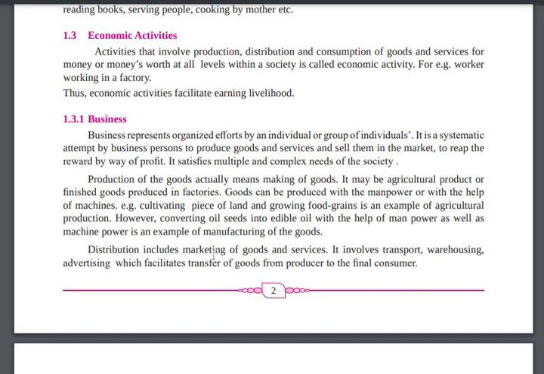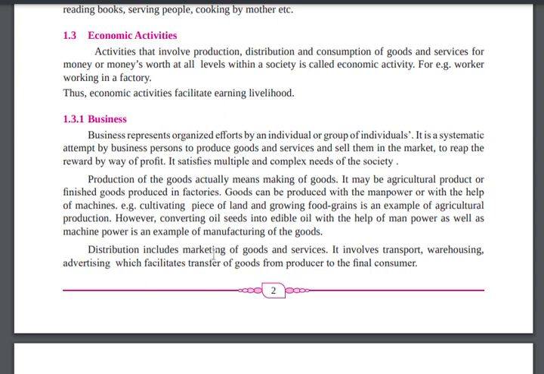So production of goods means you are producing a shoe or clothing, and this clothing is made in the factory by manpower, with the help of handmade work, and also with the help of machines. The example given here: cultivating a piece of land and growing food grains is an example of agriculture.